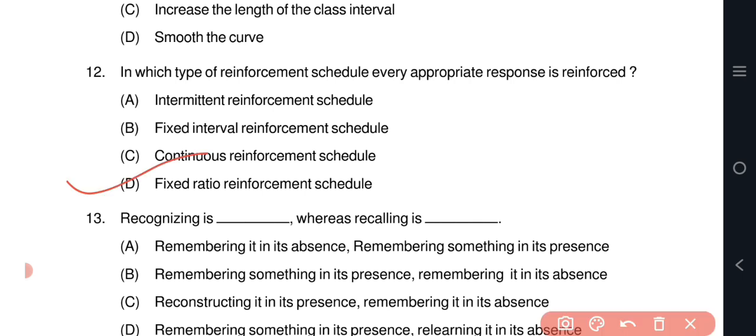Continuous reinforcement schedule. A continuous reinforcement schedule is a type of reinforcement schedule in which every correct or desired response is reinforced. This type of schedule is often used during the initial stages of learning to establish a strong association between the behavior and the reinforcer. Question number 13: recognizing is dash whereas recalling is dash. The correct answer is option B: remembering something in its presence, remembering it in its absence.